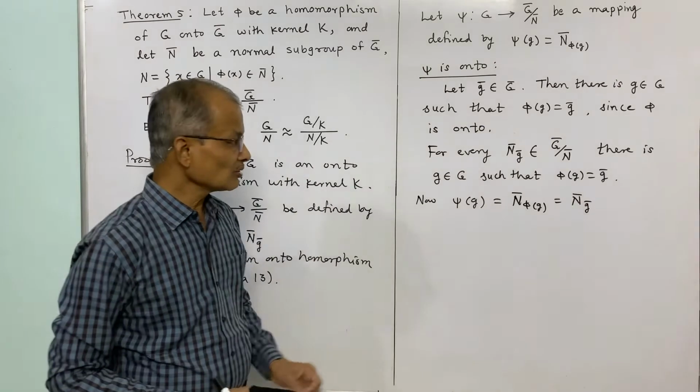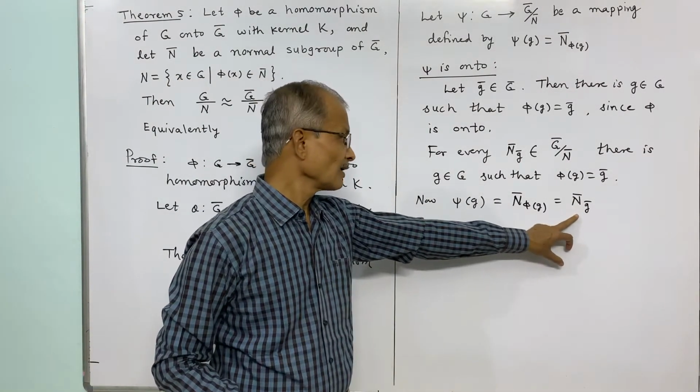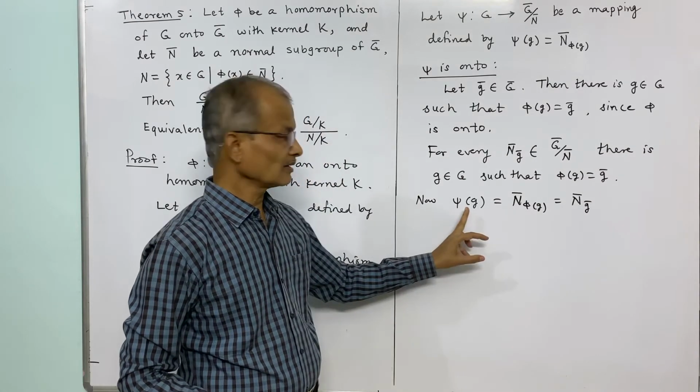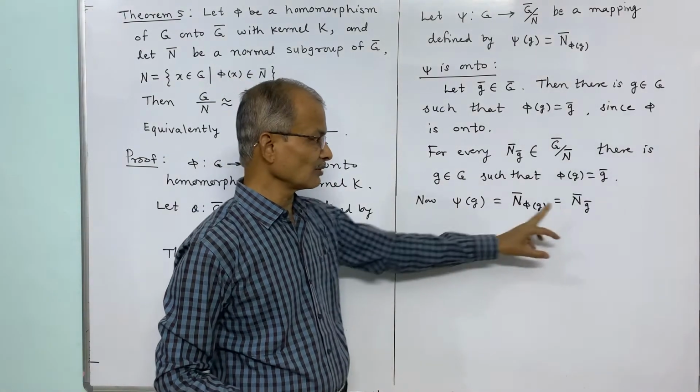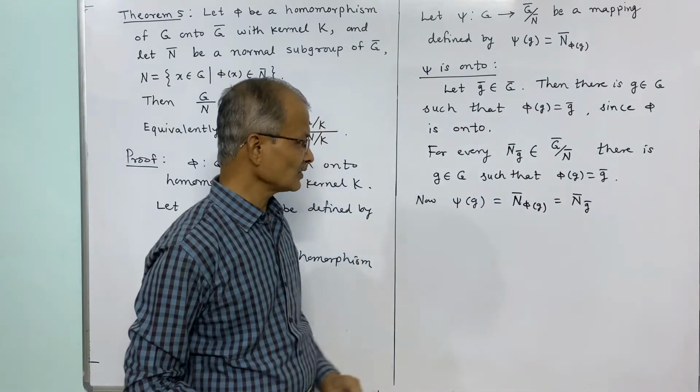So this shows that the inverse image of N bar g bar is g, such that psi of g is equal to N bar g bar, and this shows that psi is onto.